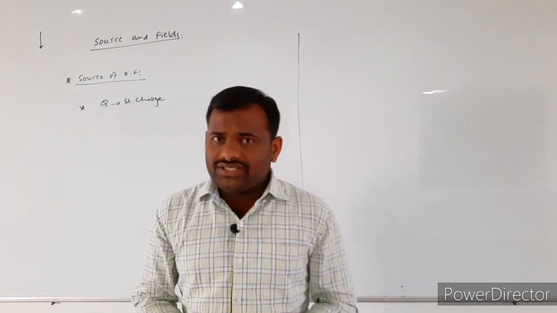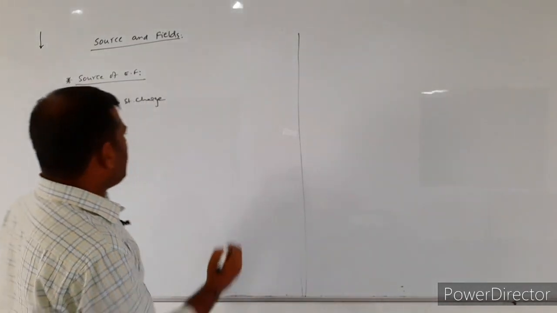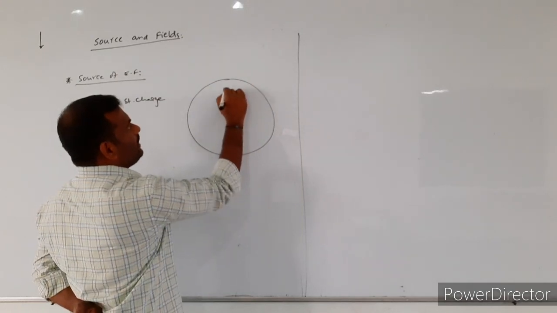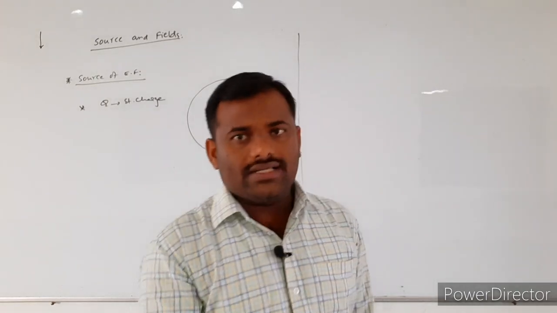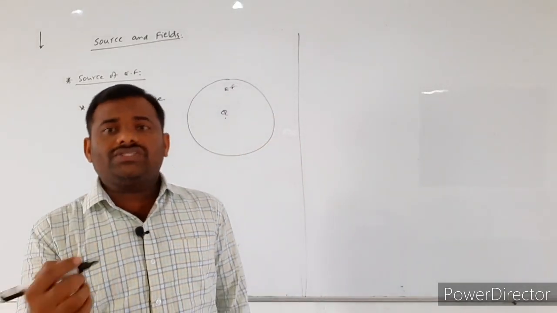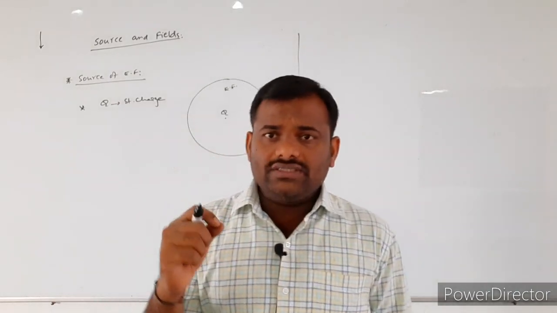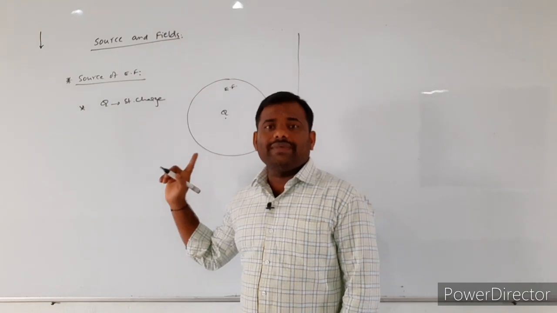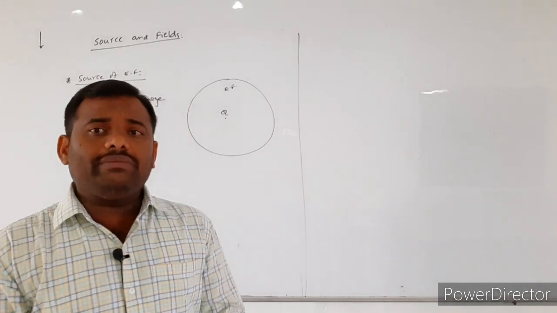Whenever we are placing the stationary charge at a particular point in the space, around the charge, electric field will be developed.